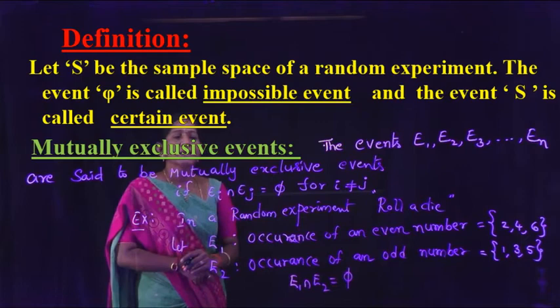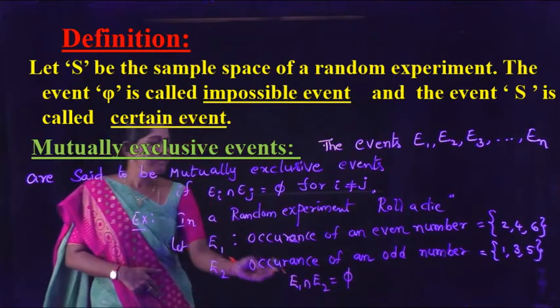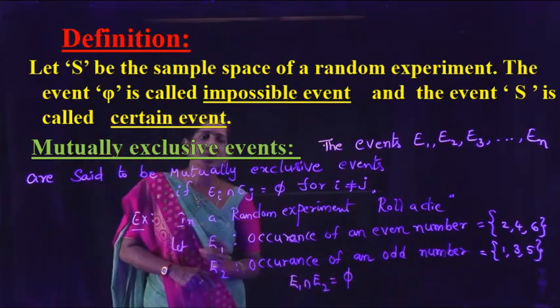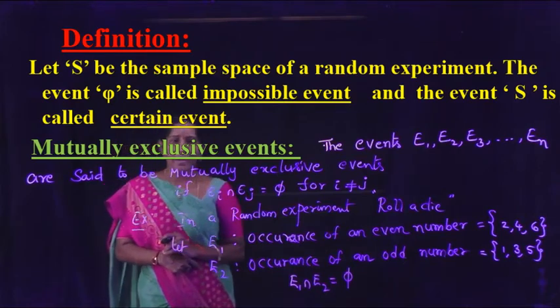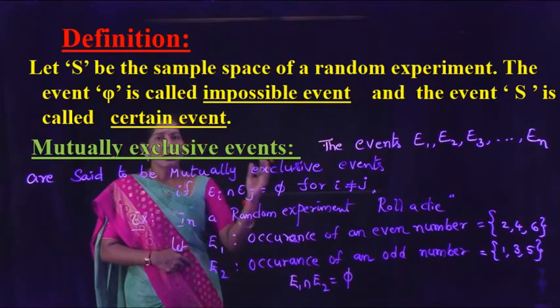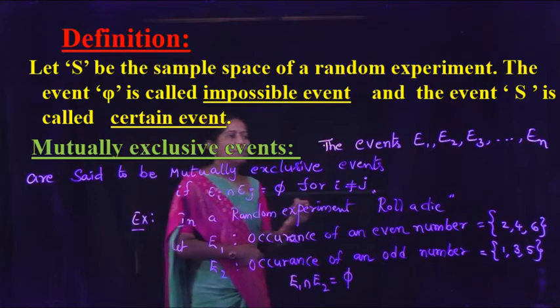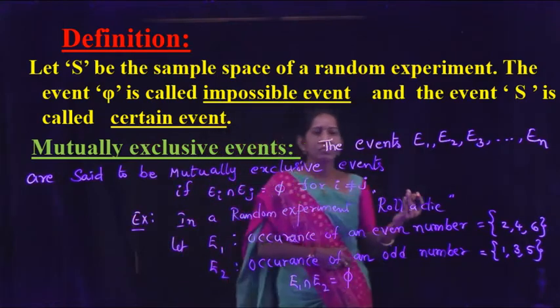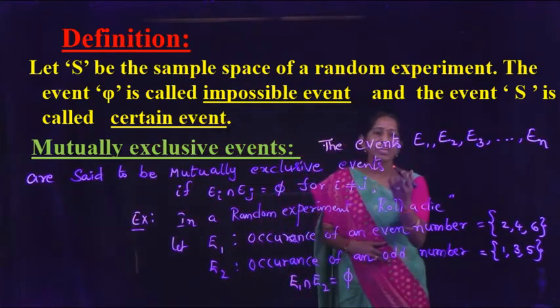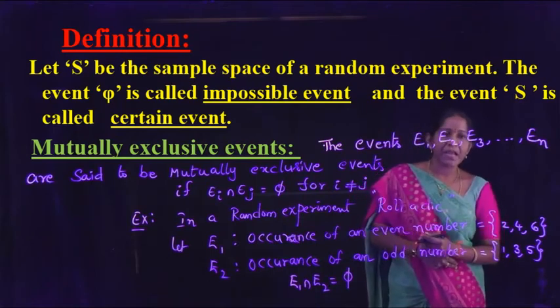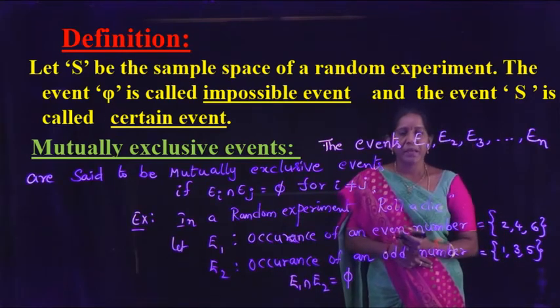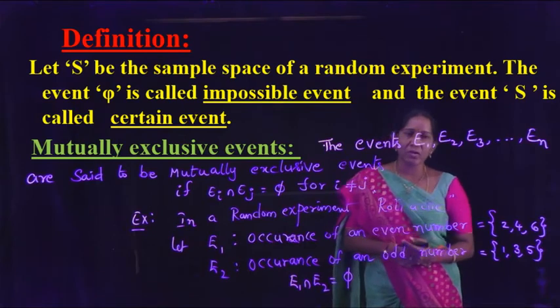That means these two events E1 and E2 are called mutually exclusive events. So, two or more events E1, E2 and so on En are mutually exclusive events if Ei intersection Ej equal to phi for i not equal to j. That means take a random experiment, roll a die.